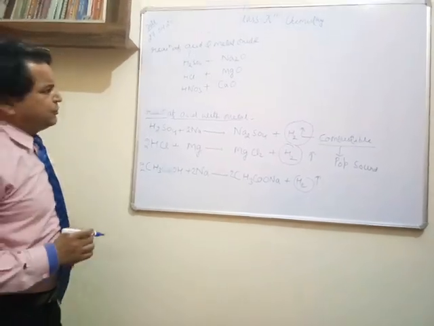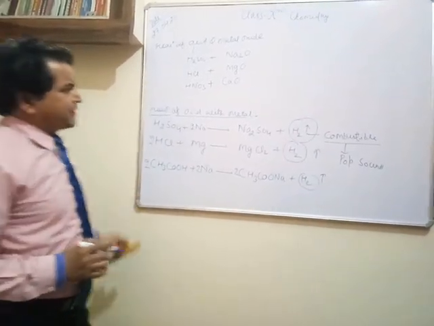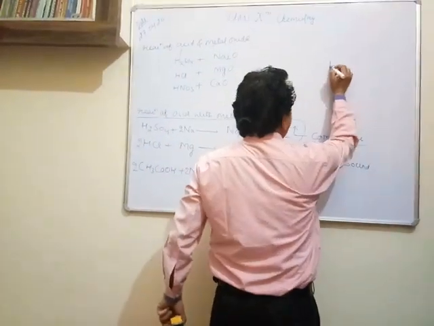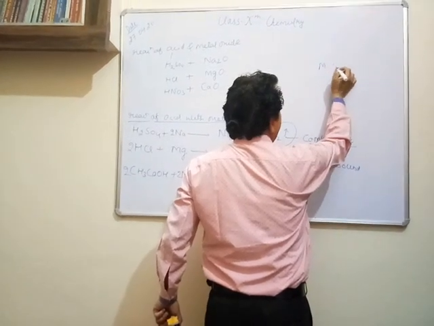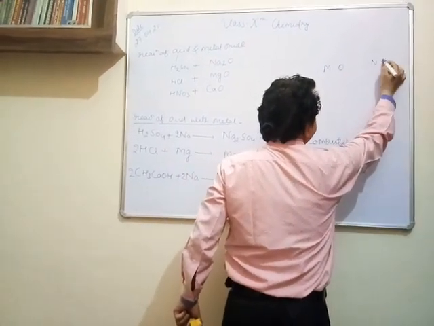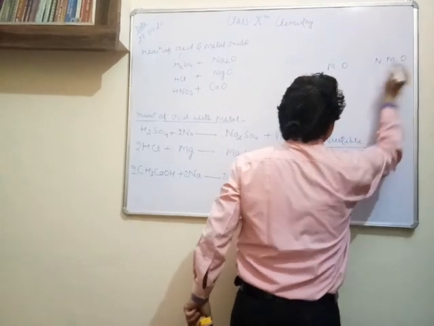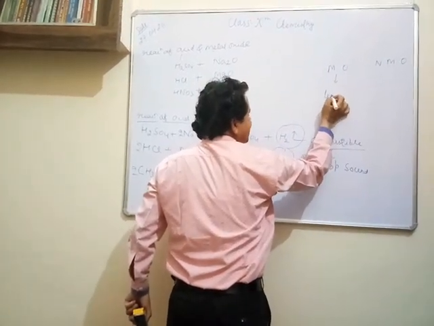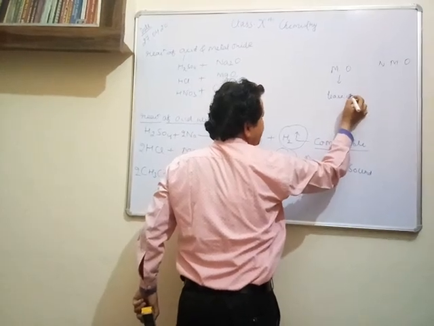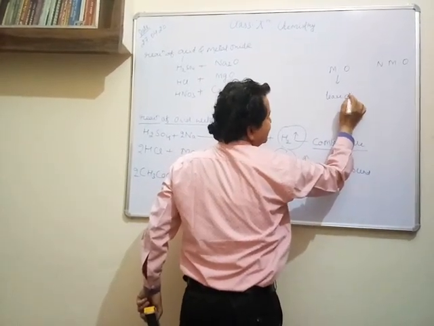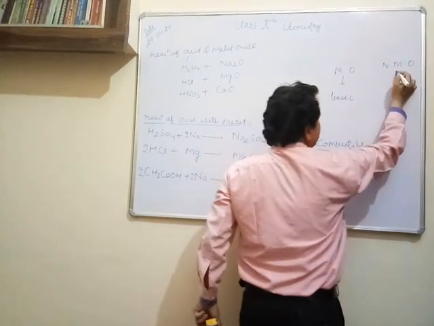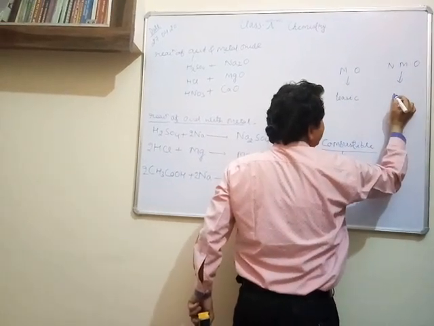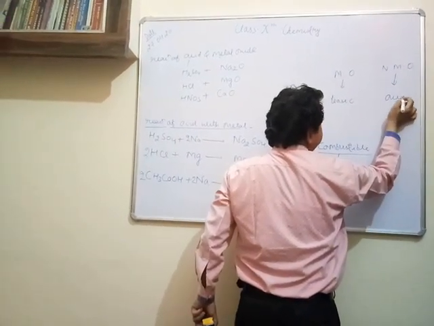Here I will have to explain one very important thing about the metal oxides and non-metal oxides. Metal oxides are basic in nature. You will have to learn it. Basic in nature, and the non-metal oxides are acidic in nature.